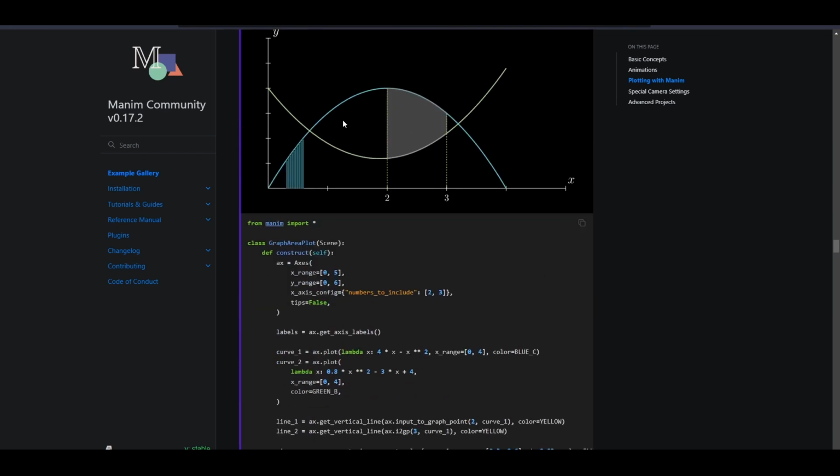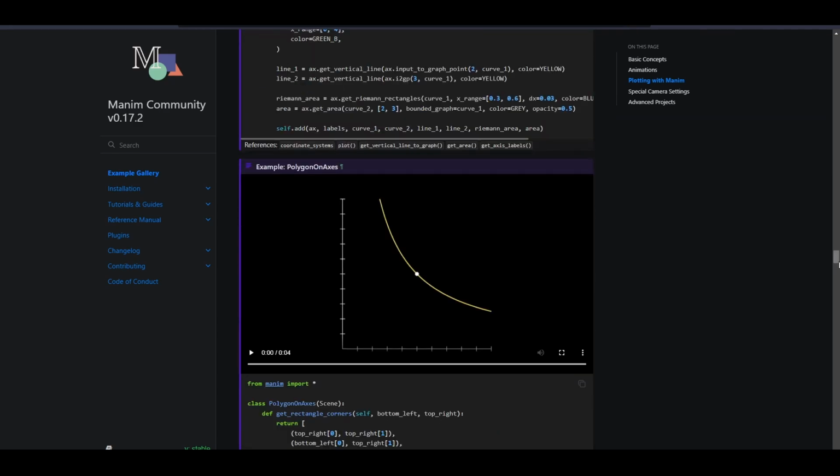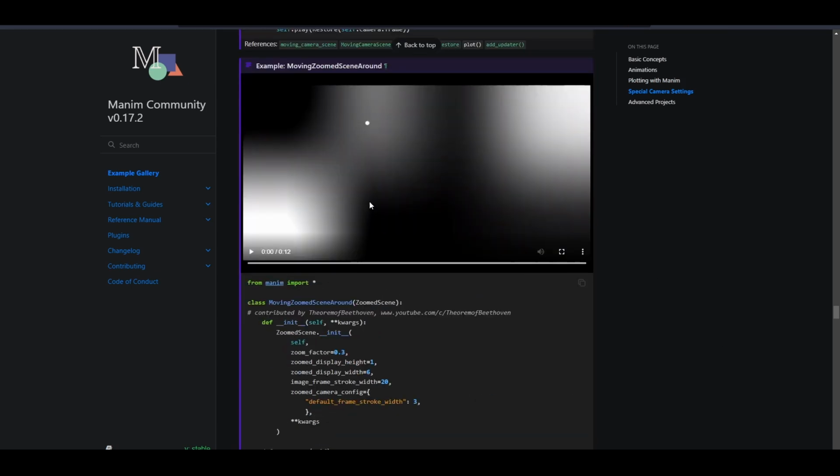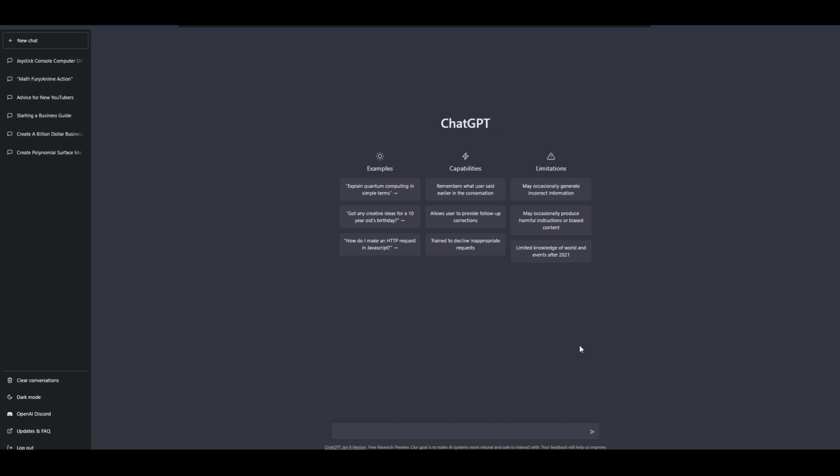I mean, you do have image objects, but I was thinking maybe I could use ChatGPT and maybe some other AI tools to help me with this. And well, I'll just show you the result, and you can judge for yourself.